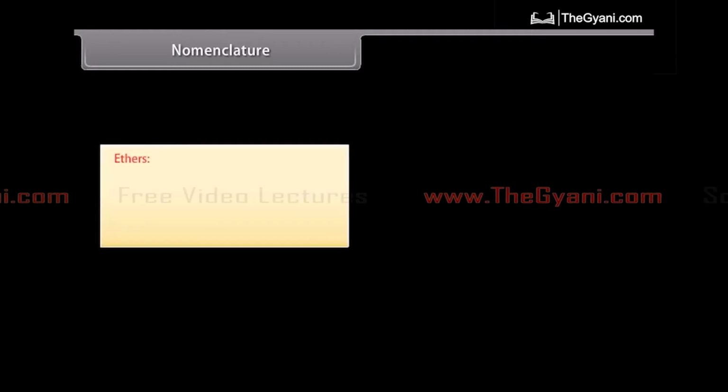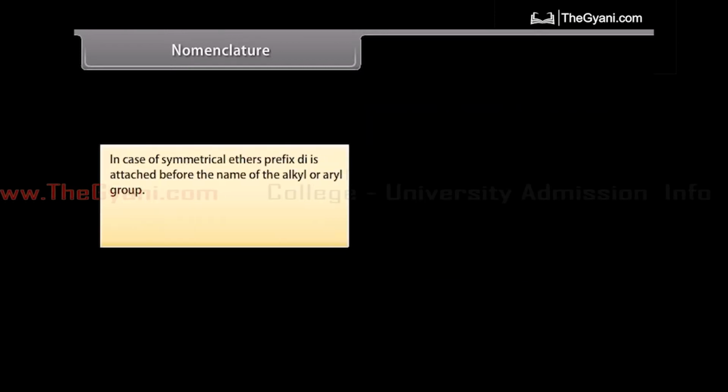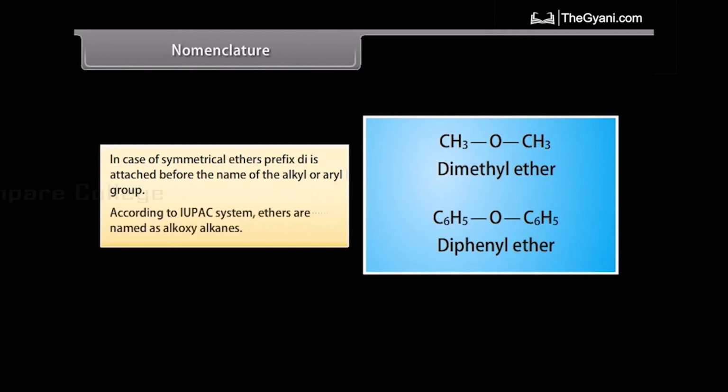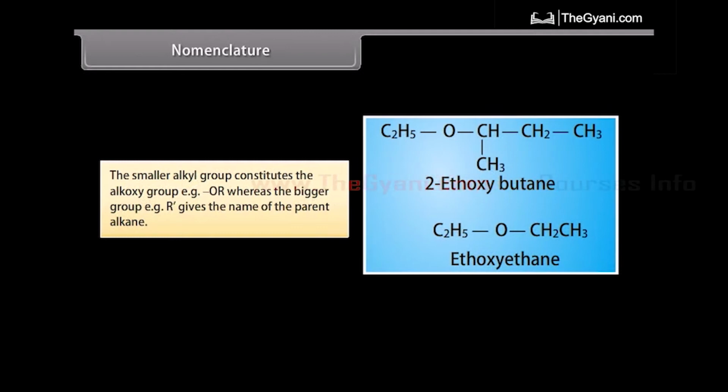Nomenclature: Ethers. The common names of ethers are derived by naming the two groups, alkyl and or aryl, linked to the oxygen atom in alphabetical order followed by the word ether. In case of symmetrical ethers, prefix di is attached before the name of the alkyl or aryl group. According to IUPAC system, ethers are named as alkoxy alkanes. The smaller alkyl group constitutes the alkoxy group, for example OR, whereas the bigger group, example R', gives the name of the parent alkane.